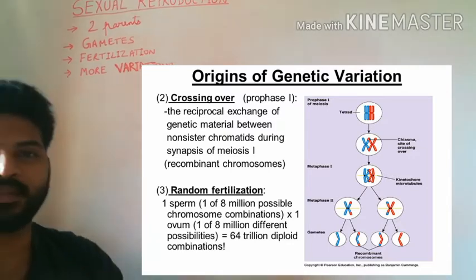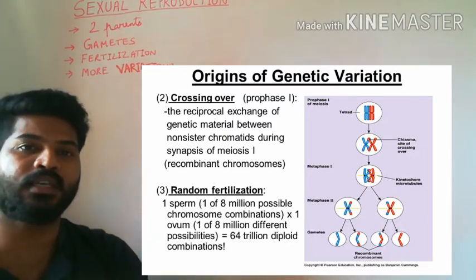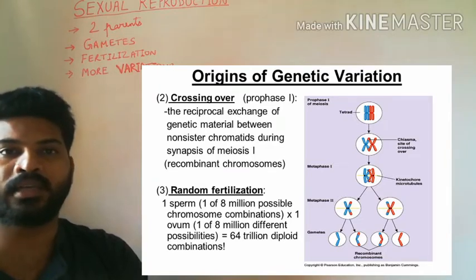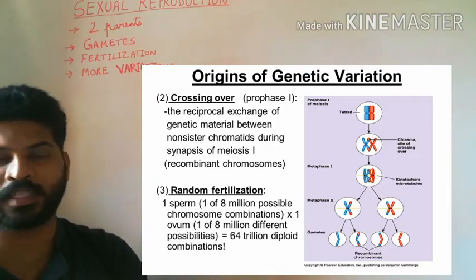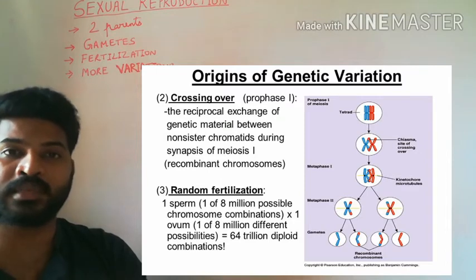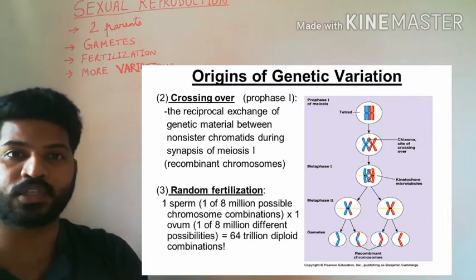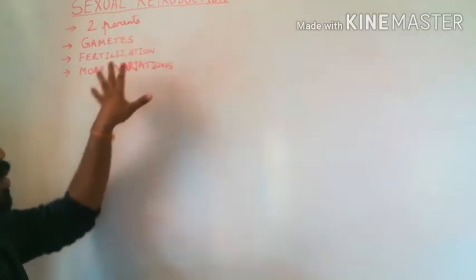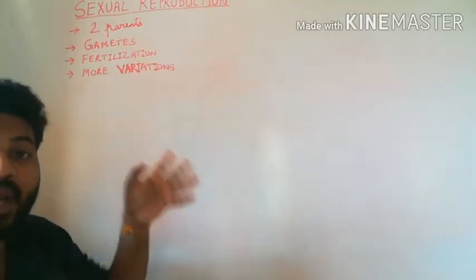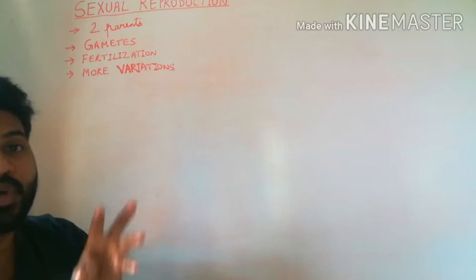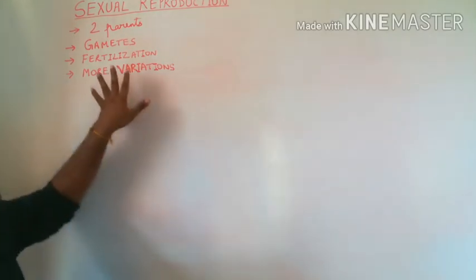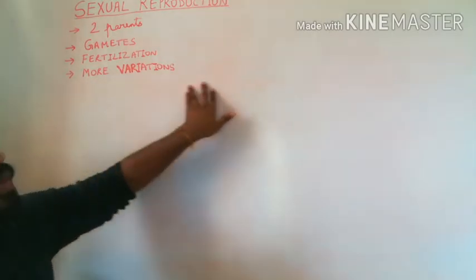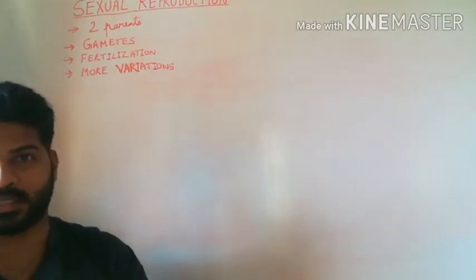And we know that more number of variations will help an organism to adapt and survive in its environment. These variations are favorable for species and for populations of organisms. That is why even though sexual reproduction is more complex and more time consuming and more energy consuming, they prefer sexual reproduction because sexual reproduction produces more variations.